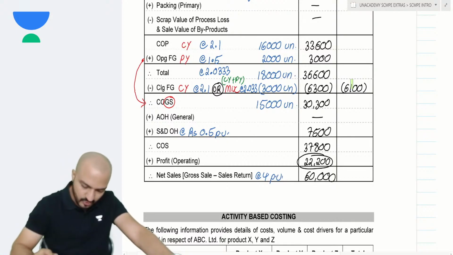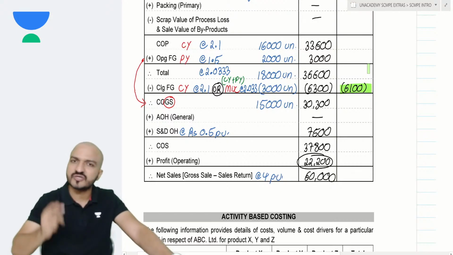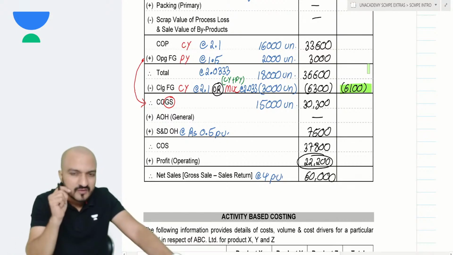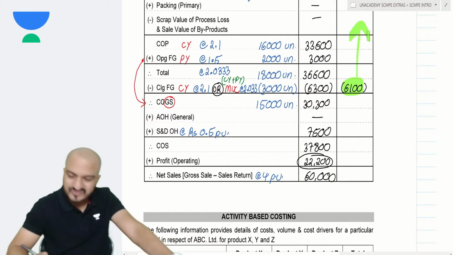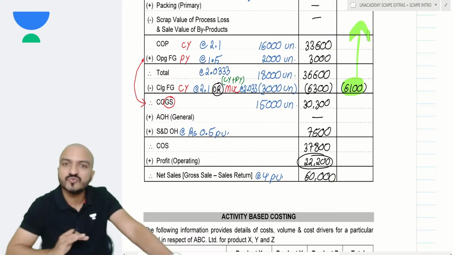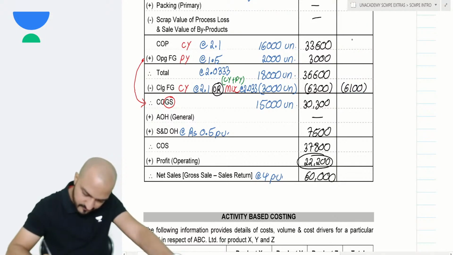So accordingly you have your weighted average method valuation, and if I ask you to make the entire cost sheet by weighted average method, you would realize that before this valuation of closing FG, all items will remain the same.